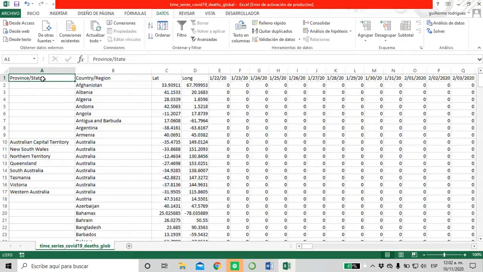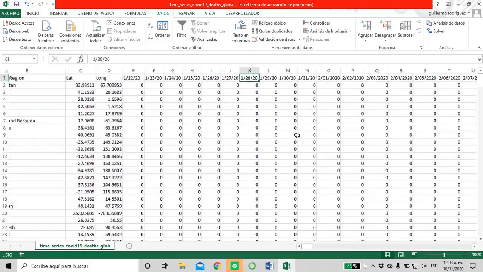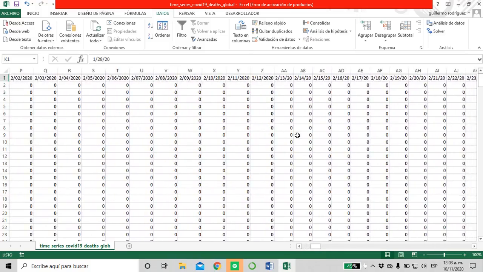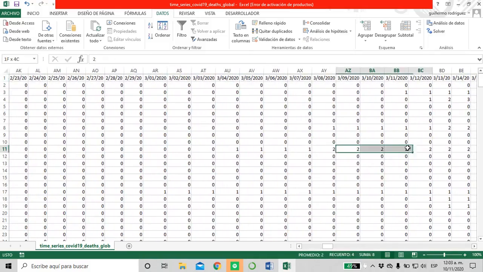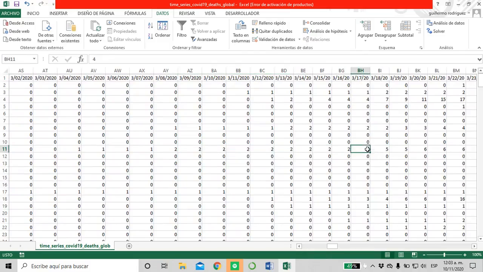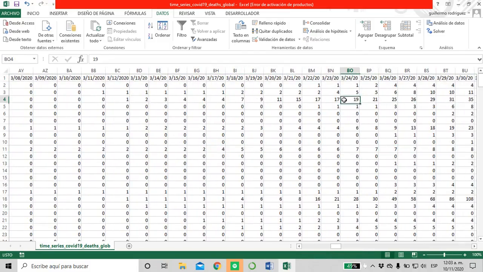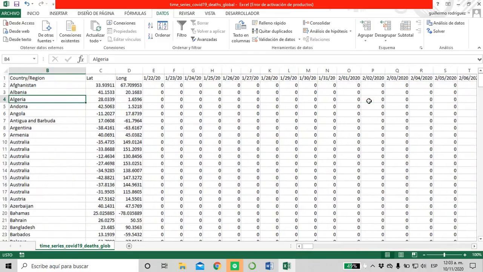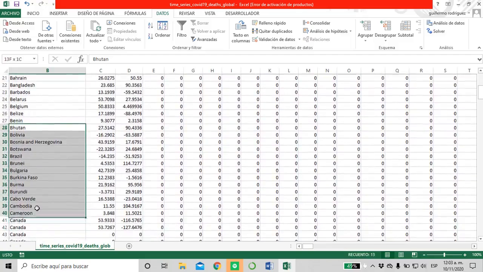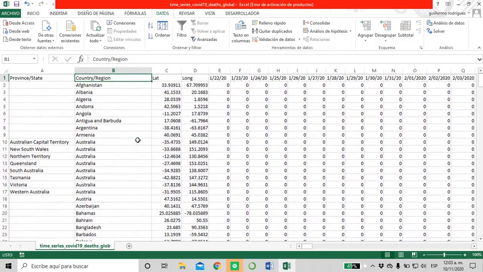The CSV file has the province, state, the country, the latitude, the longitude of the location, and it has all the days. Each day is a column. Here we can see the dates that start to appear. Basically these are all the dates since January when the pandemic started, in all the countries around the world. This is the data that we're going to work with.